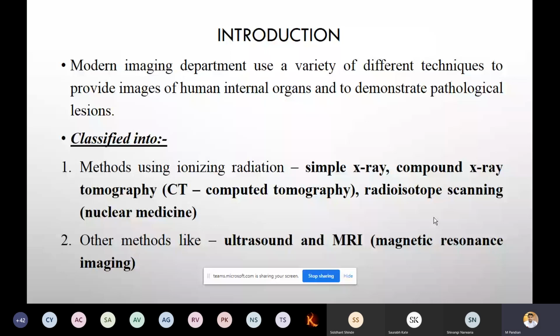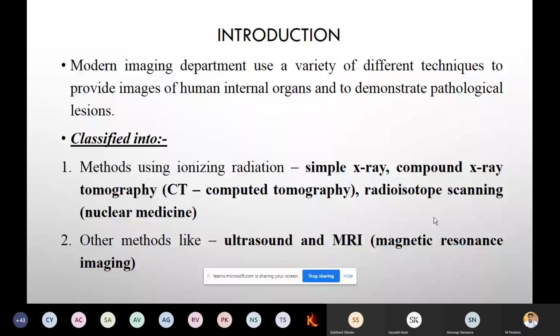They classify the methods using ionizing radiation, that is simple X-ray and compound X-ray tomography, for example CT scan, known as computed tomography, and radioisotope scanning, that is nuclear medicine. Other methods are ultrasound and MRI, magnetic resonance imaging. These are all useful resources which allow us to see the internal organs without opening them.